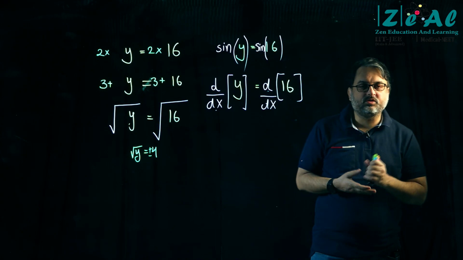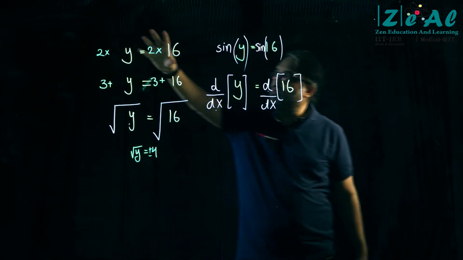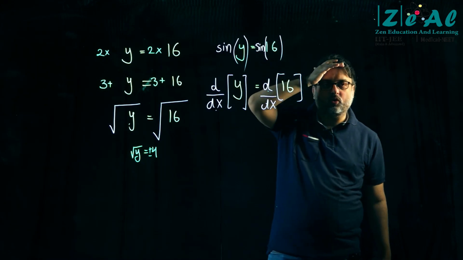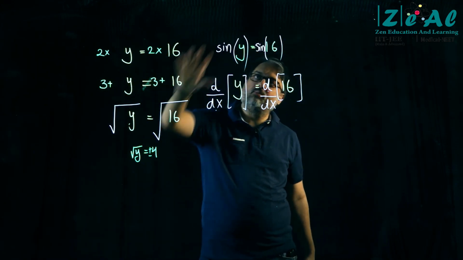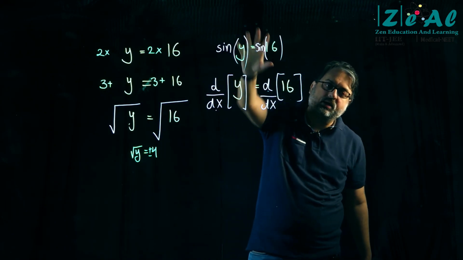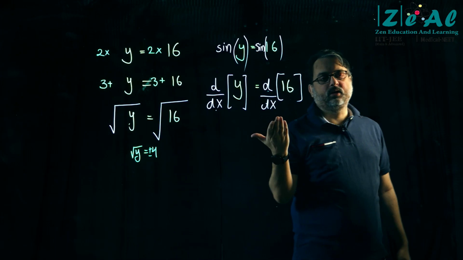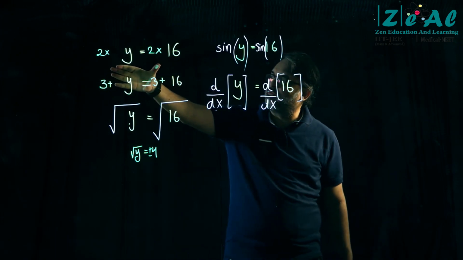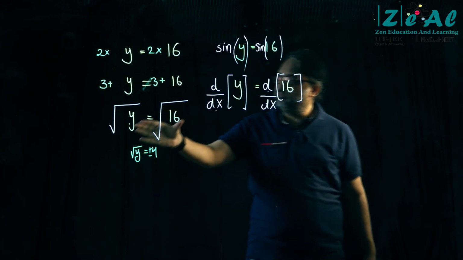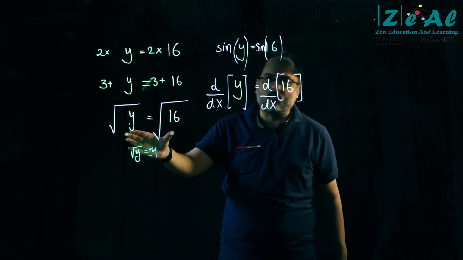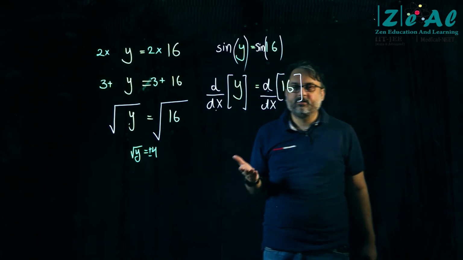I was not doing it in that much detail. That's why I did not write. Whatever I am doing here, don't lose focus. If you agree, then you have to agree with this. There is no difference between this and this. इसमें आप बोलेंगे I have taken root on both sides. इसमें आप बोलेंगे I have taken d by dx on both sides.